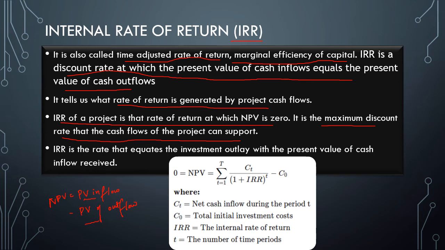So IRR is the rate that equates the investment outlay with the present value of cash inflow received, that is, inflow equal to outflow. Here is the formula where NPV equals 0, so this equals this. Formula-wise, C/(1+R)^T equals C0, that is, the initial investment and the present value of now. Here are the notations, just go through them.